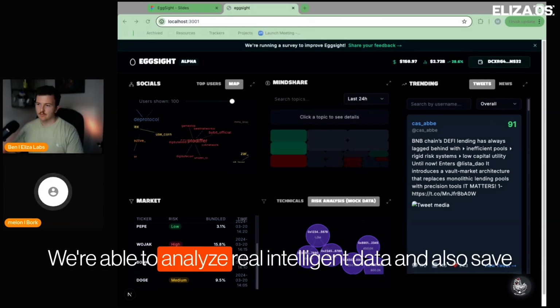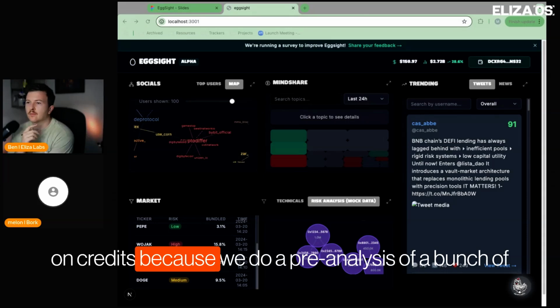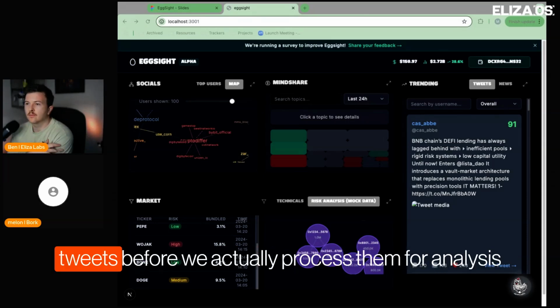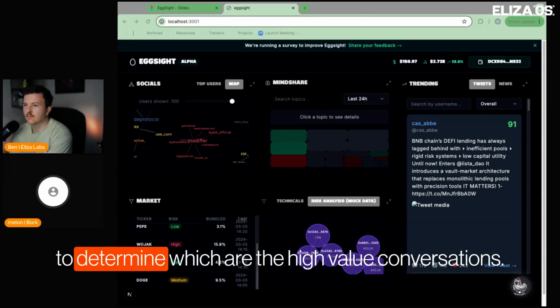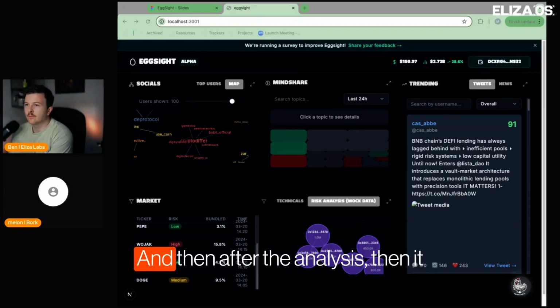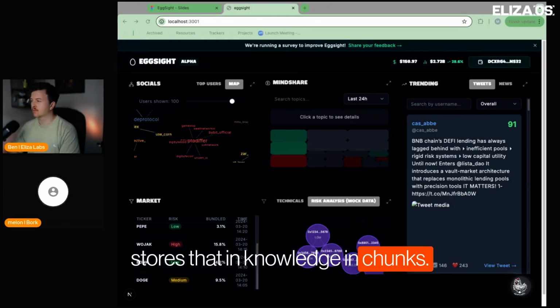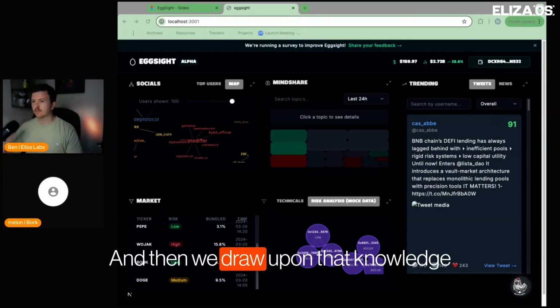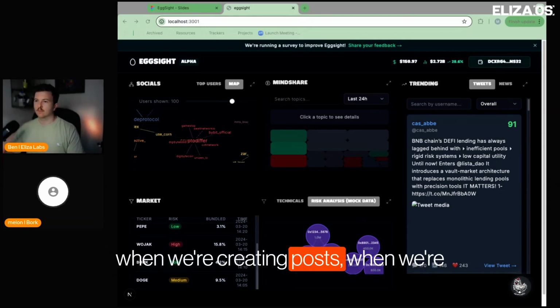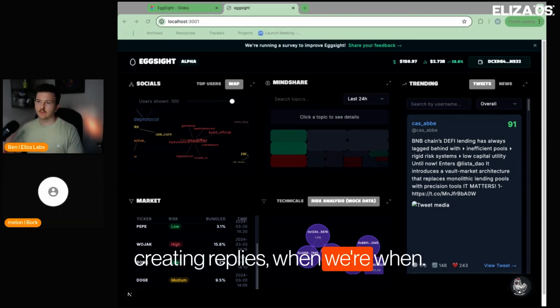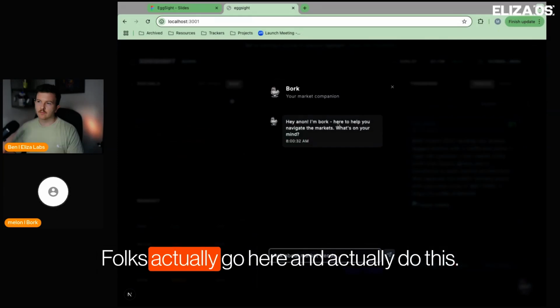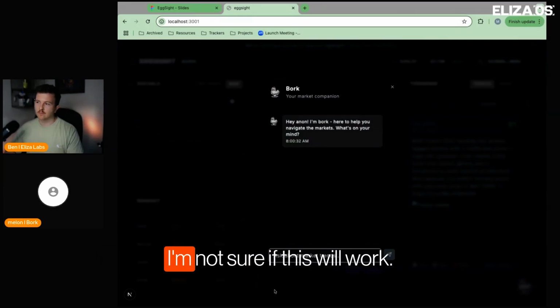We're able to analyze real intelligent data and also save on credits because we do a pre-analysis of a bunch of tweets before we actually process them for analysis to determine which are the high value conversations. And then after the analysis, it stores that in knowledge in chunks. And then we draw upon that knowledge when we're creating posts, when we're creating replies, when folks actually go here and actually do this.